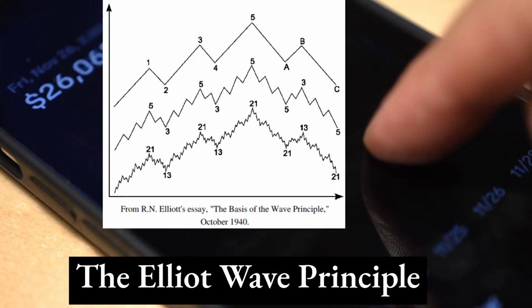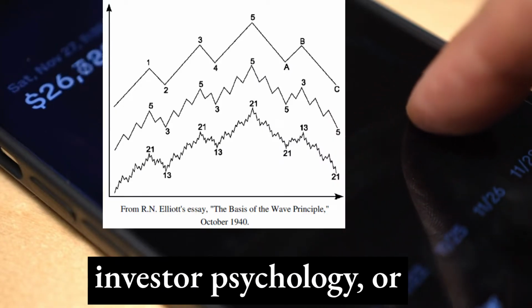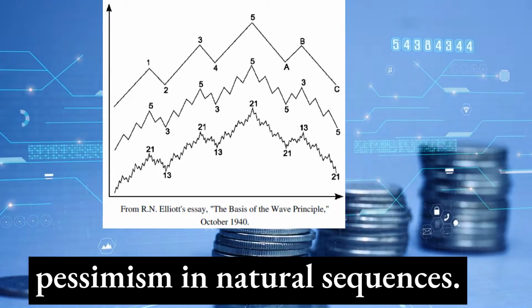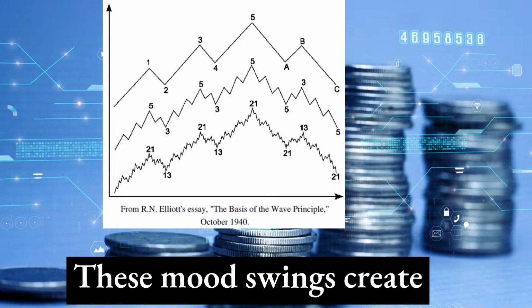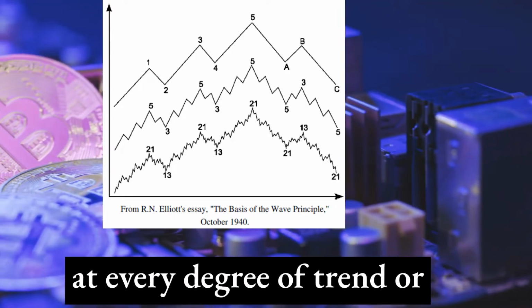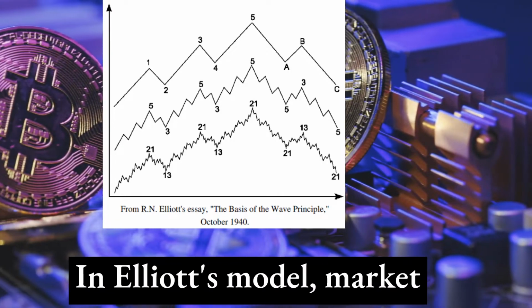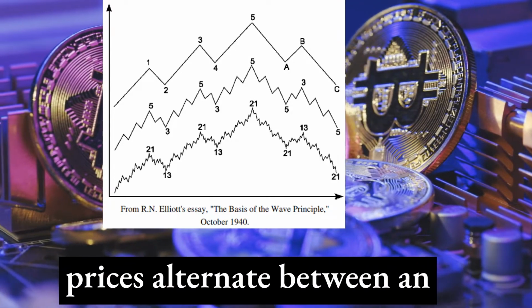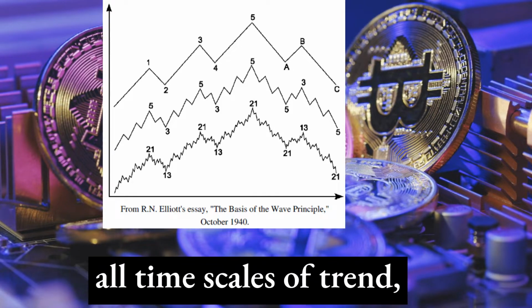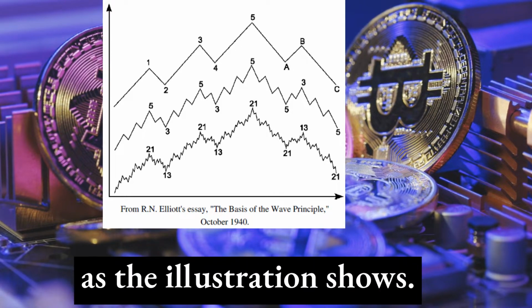The Elliott wave principle posits that collective investor psychology or crowd psychology moves between optimism and pessimism in natural sequences. These mood swings create patterns evidenced in the price movements of markets at every degree of trend or time scale. In Elliott's model, market prices alternate between an impulsive or motive phase and a corrective phase on all time scales of trend, as the illustration shows.